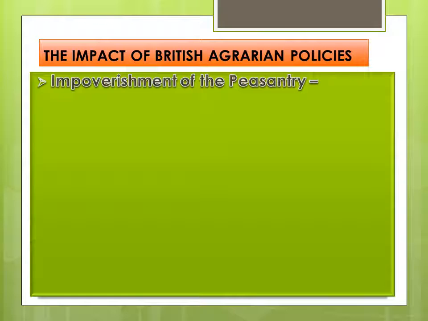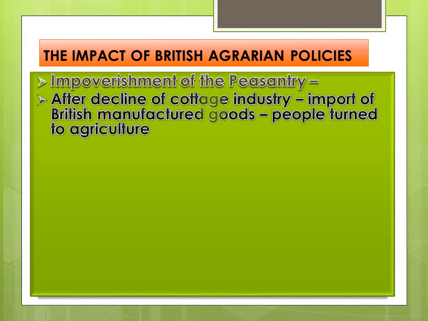Next topic is impoverishment of the peasantry. There was a decline of cottage industry. Cottage industry means the people used to make some goods at their home and sell them. This was a kind of income for them. But when the import of British manufactured goods took place, the cottage industry declined.